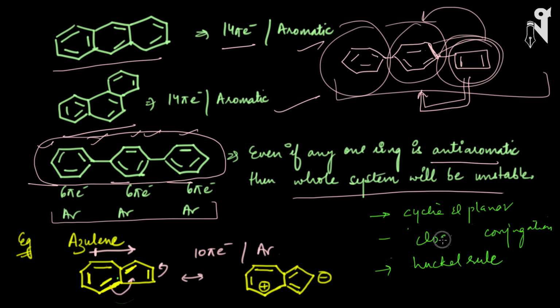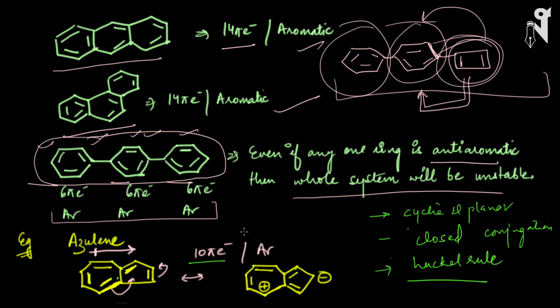Obviously the compound looks cyclic, it is cyclic, okay, and planar because every single carbon is sp2 hybridized. Closed conjugation, all the double bonds are on alternate positions with respect to each other. Huckel rule, the total number of pi bonds is 5 and hence giving 10 pi electrons, and definitely this is aromatic.